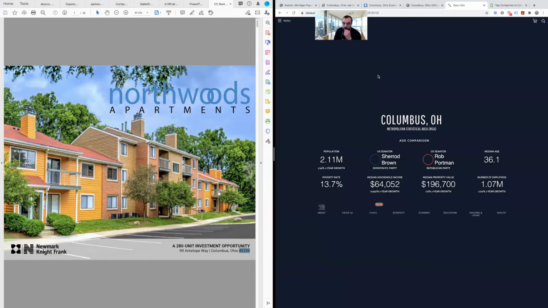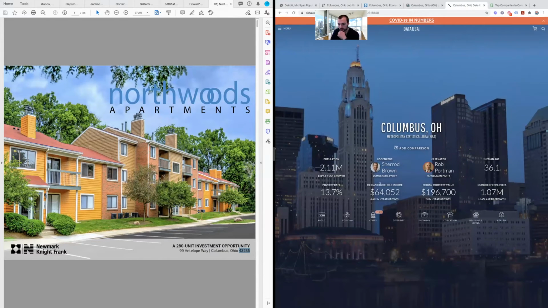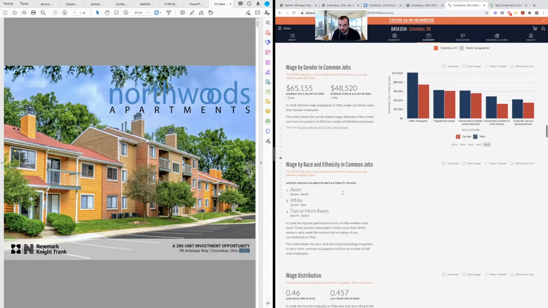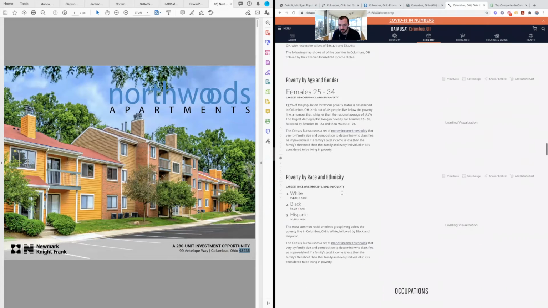Columbus, Ohio, MSA. So here we are with all of our big stats. They have a lot of good stuff, and they go into politics a little bit here, diversity. But here's your economy, which is what we're really looking for, right? We want to look into what types of industries are here,